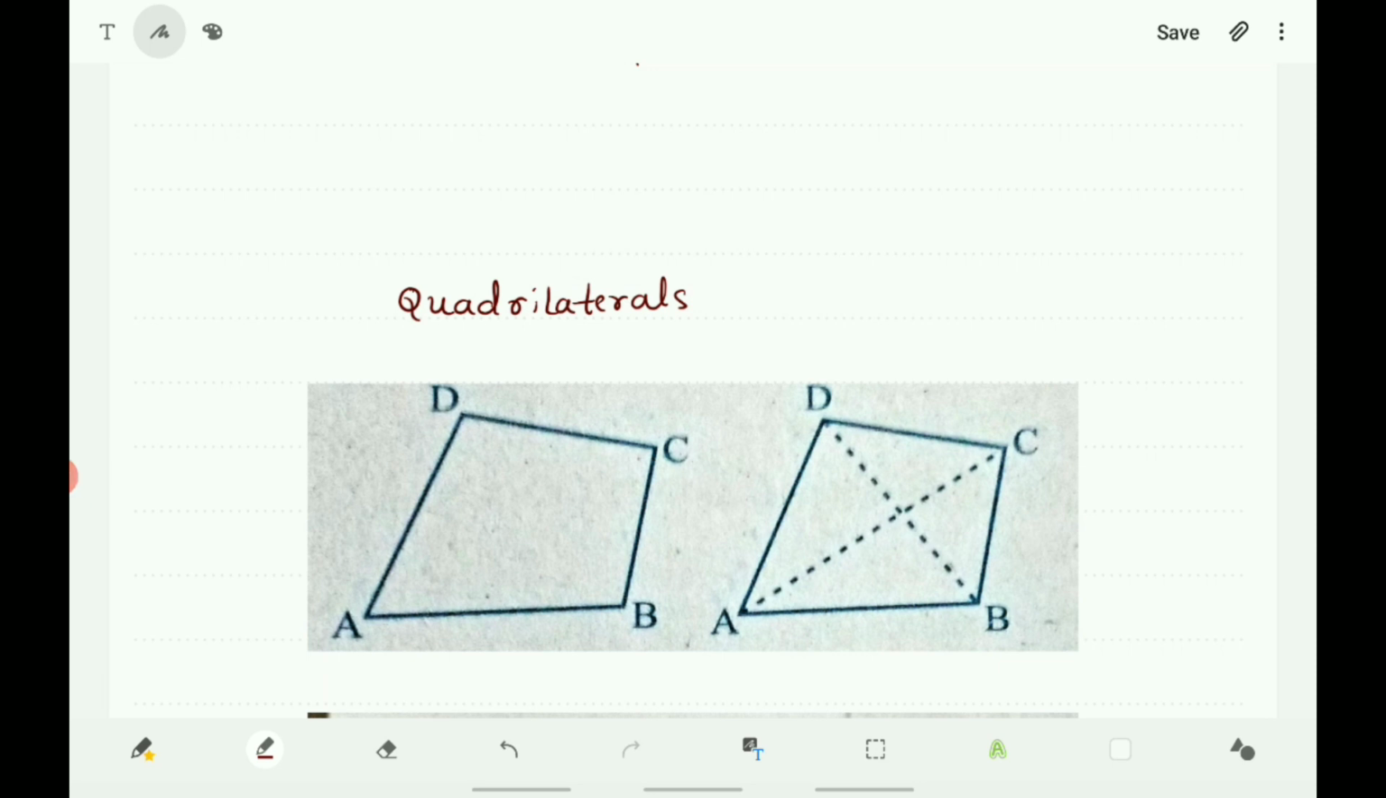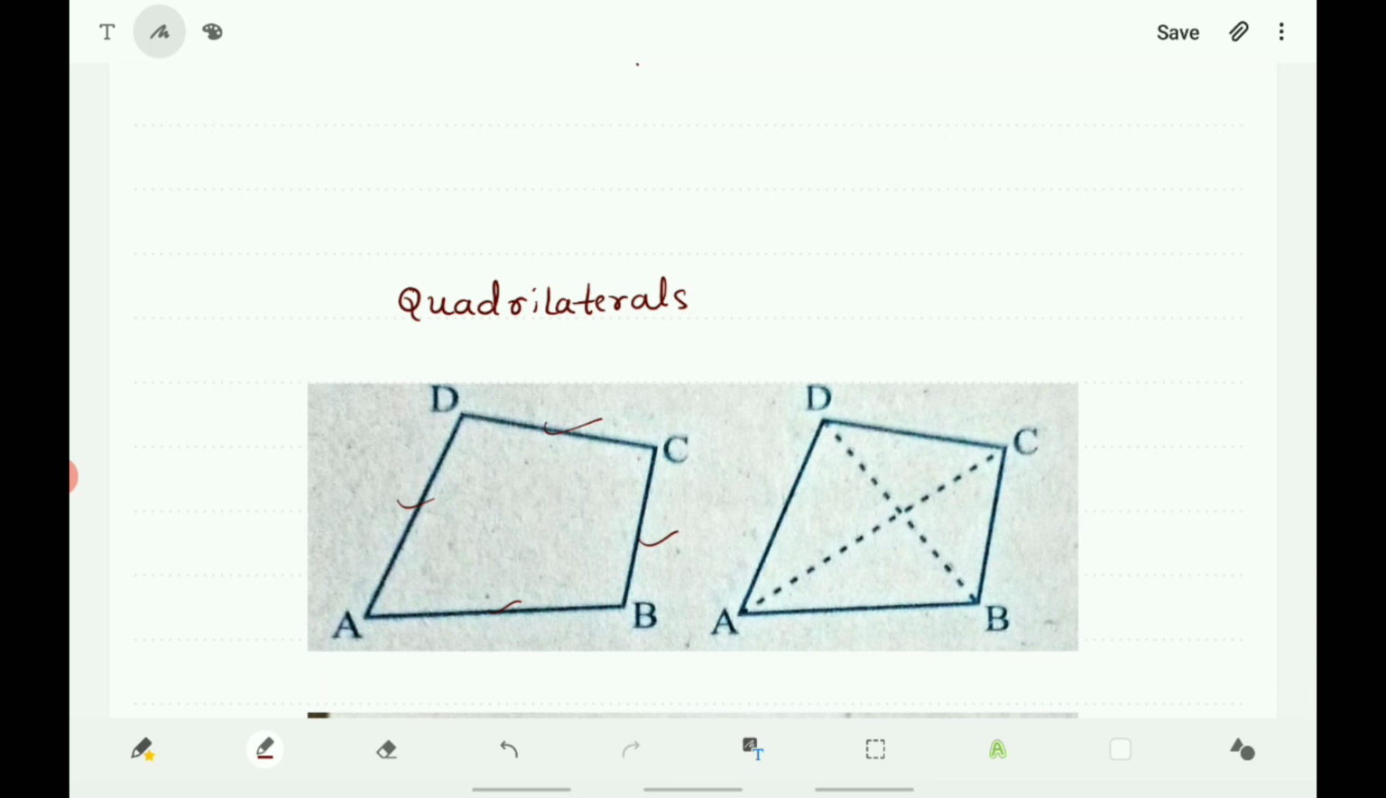A quadrilateral is a plane figure bounded by four non-collinear line segments, and here there is a figure of a quadrilateral. ABCD is a quadrilateral. Here there are four line segments, AB, BC, CD and DA, and they are non-collinear.